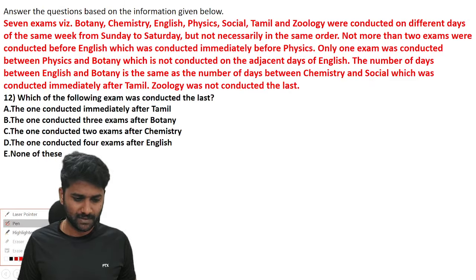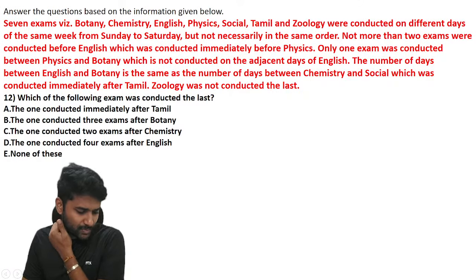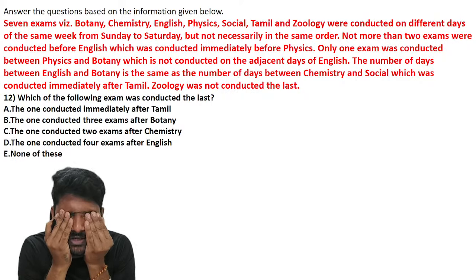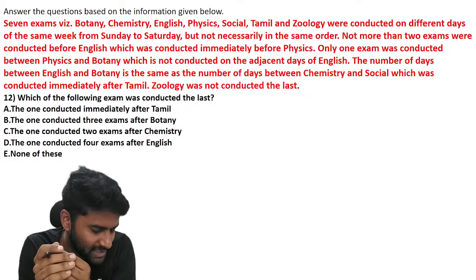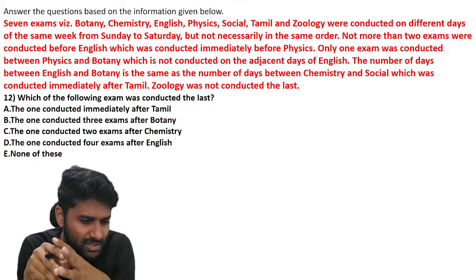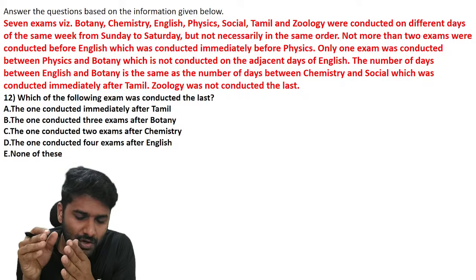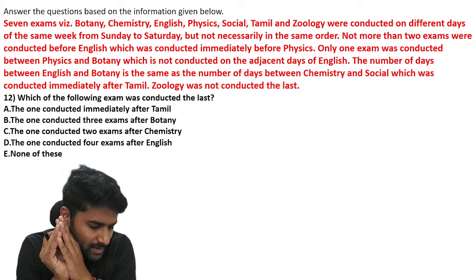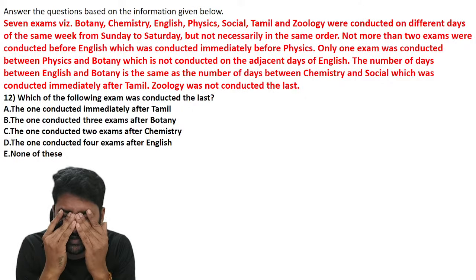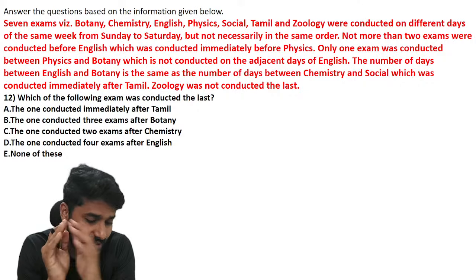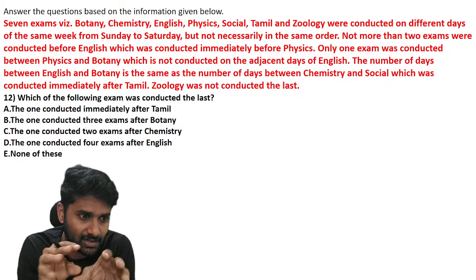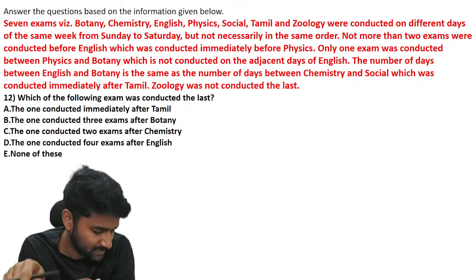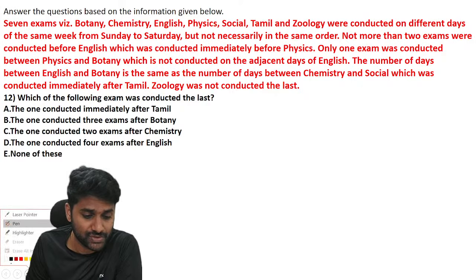Next. See, the approach for puzzles, the most important point: how we are retrieving the information. Guys, there are two different kinds of points in the puzzle. One is direct information, which means you can directly place it into the table. For indirect information, you have to write proper note points for every piece. Remember this, don't read any statement more than once. Read one statement and identify whether it is direct or indirect. If it is direct, place it into the table. If it is indirect, make key note points. So understand the approach for this question.